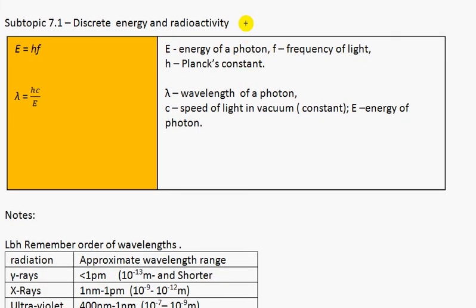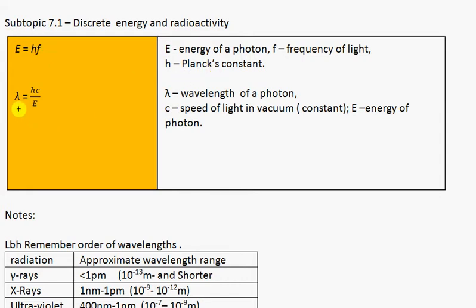So light has dual nature. In some situations it behaves like a wave, in some situations it behaves like particles. And these particles are called photons, and each photon has energy equal to hf, where f is the frequency of light and h is Planck's constant.